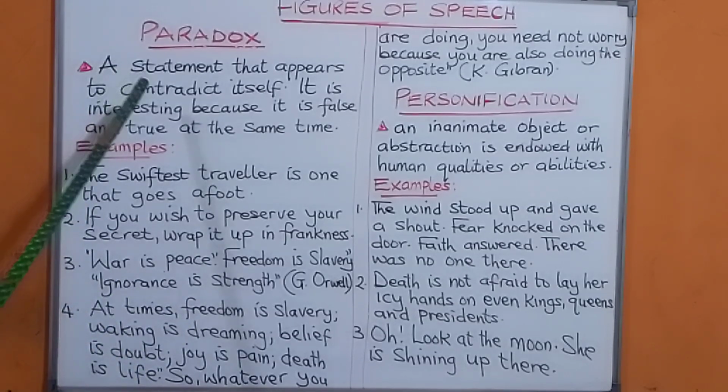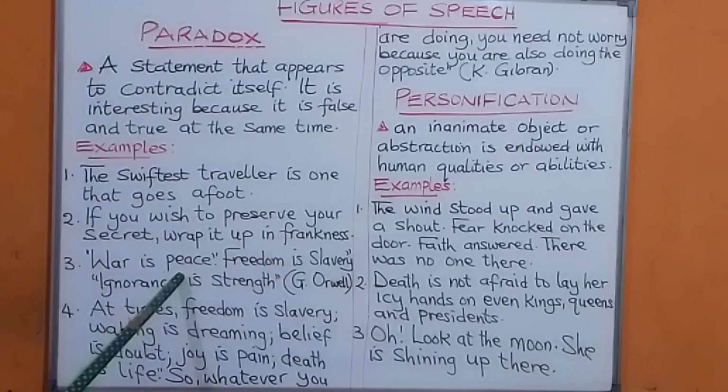Paradox. Look at number 3. War is peace. Freedom is slavery. Ignorance is strength. This is by George Orwell. War is peace. How can war be peace? Freedom is slavery. How can freedom be slavery? Ignorance is strength. How can ignorance be strength? Now, it is false and at the same time true.